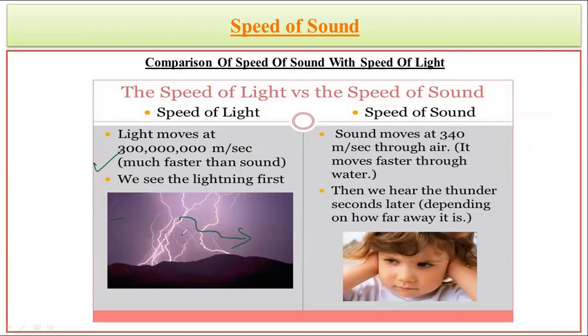So it is because it has to travel a far distance with a slower speed, but the light can travel with a high speed. It can travel to the maximum distances.